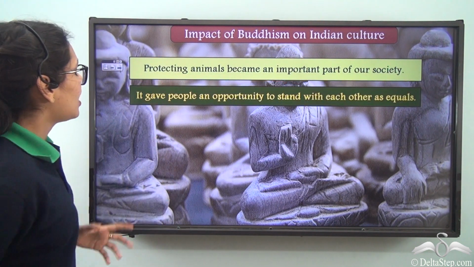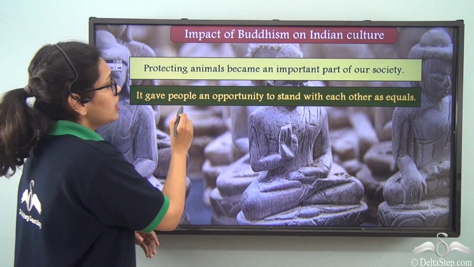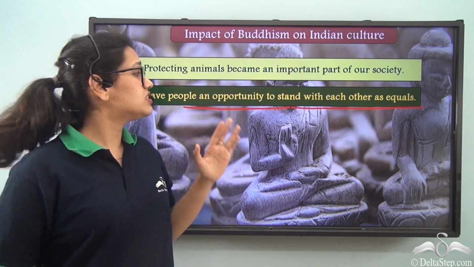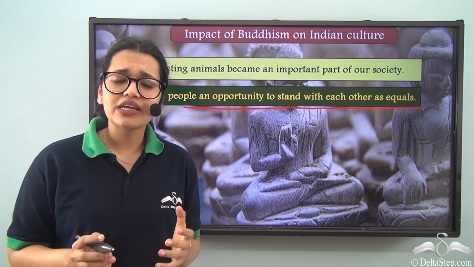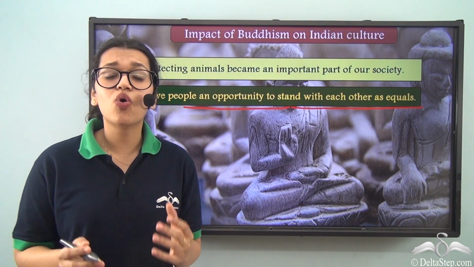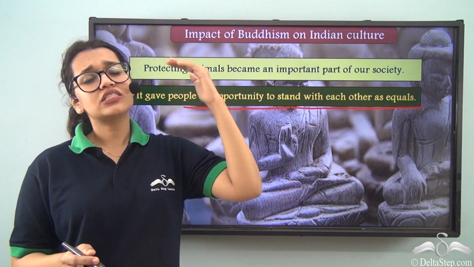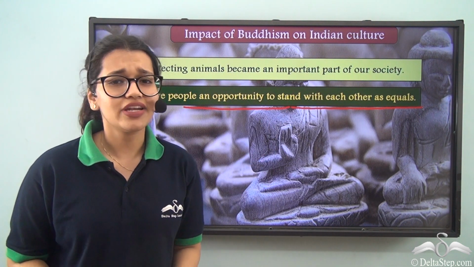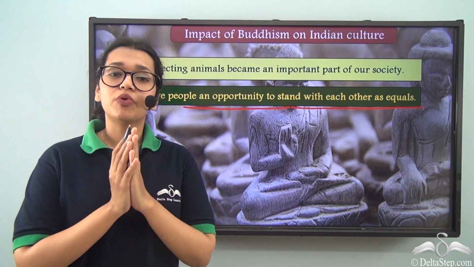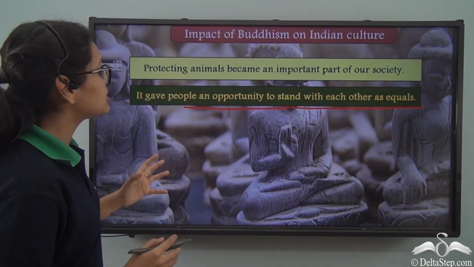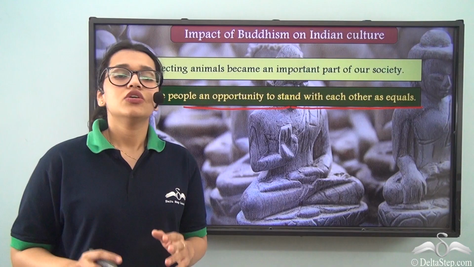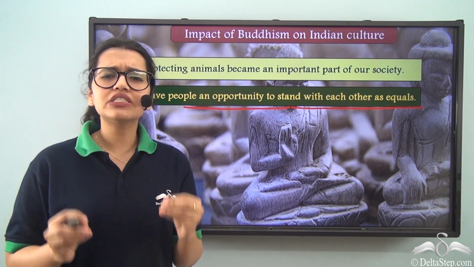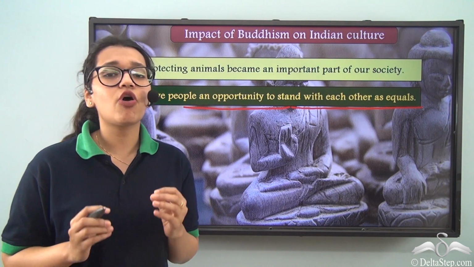right? Other than that, Buddhism also gave people the opportunity to stand with each other as equals. As we already know, this was the Vedic times, and during the Vedic time in Hinduism there was a caste system according to which someone was on the top and someone was at the bottom. So the one on the top would easily exploit the person at the bottom, right? And that was not okay at all. And once Buddhism came, what happened? Well, Buddhism gave us the opportunity for all to be equal. So it shows us that just like every finger is important in our hand, similarly, every person is important in the society irrespective of their functions.